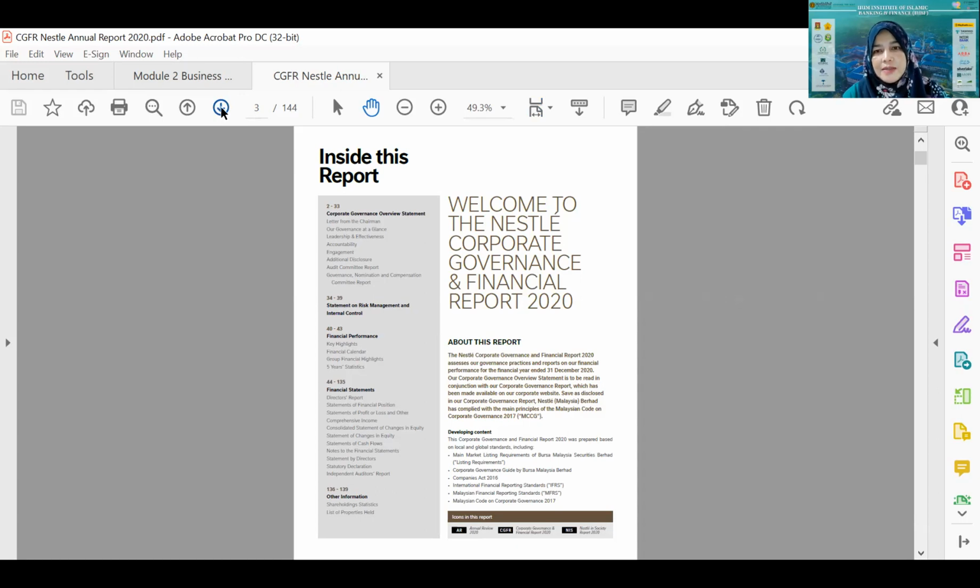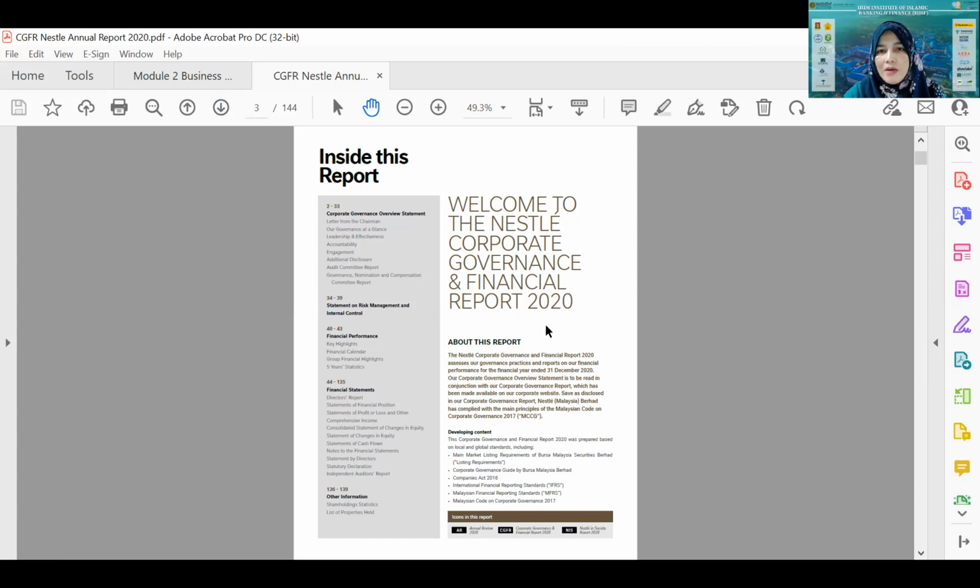It has a manufacturing plant in Malaysia, and it is listed on Bursa Malaysia as well. Bursa Malaysia is the stock market exchange of Malaysia. Nestle is one of the biggest companies listed on Bursa Malaysia. The requirement for companies listed on Bursa Malaysia is to submit an annual report. This annual report is as at 2020.